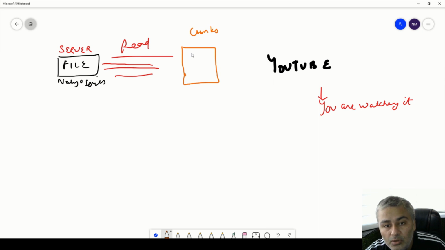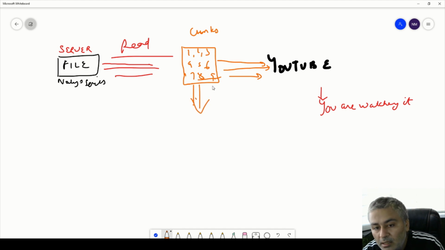So chunks 1, 2, 3, 4 are all stored here in a small area. Once this area is full, it is displayed to you. This area, where things are coming and getting accumulated, is what we call the buffer.